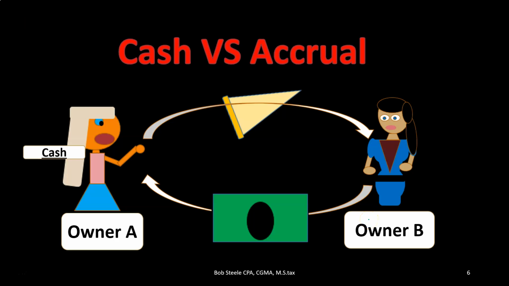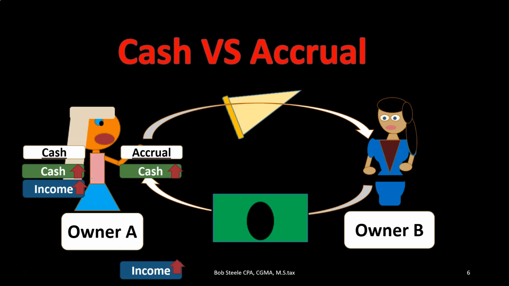So the two sides of this transaction are going to be that cash went up for this owner because they sold the pizza, they got cash, income went up. Cash and income went up. On the accrual side of things, still cash and income went up. In other words, whether we think about this from a cash basis or an accrual basis, it's the same, because the cash traded hands at the same point in time that the work was done, and therefore the cash and accrual methods are recording at the same point in time.